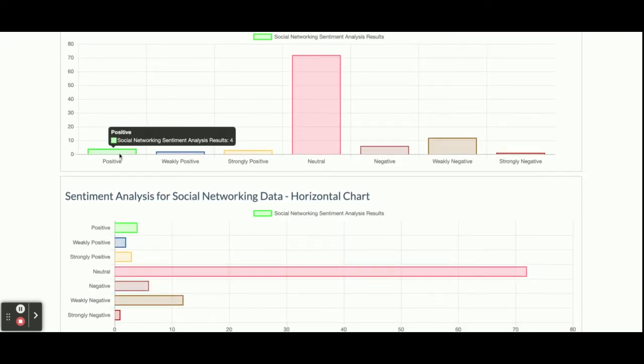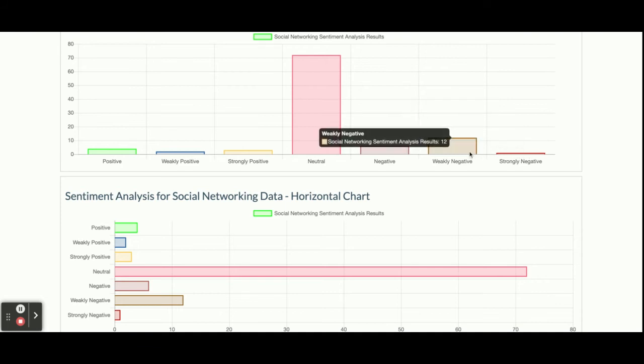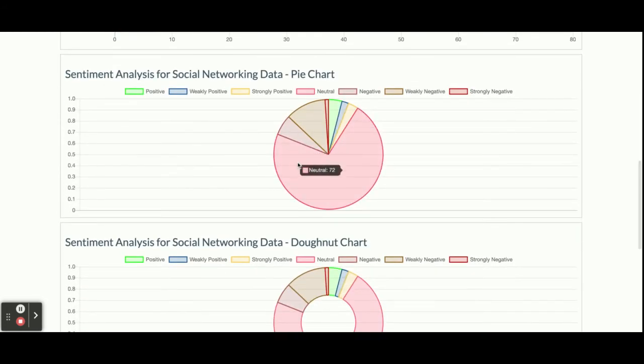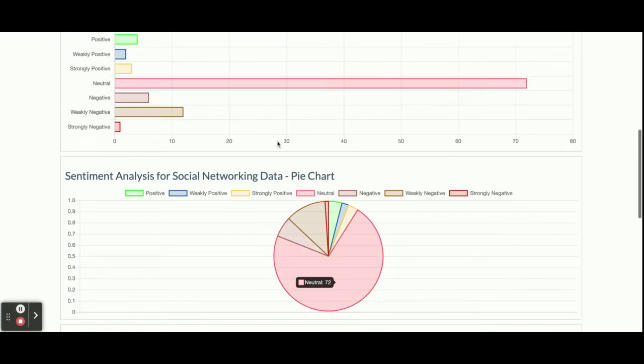You can see 4% people are feeling positive, 2% people are weakly positive, 72% are neutral, strongly negative is 1%, weakly negative is 12%, and negative is 6%, right? If you add all, you can see there are 17% people who are feeling negative, and 72% people are feeling neutral, right? The same data is shown here in the donut chart as well as the pie chart, right?